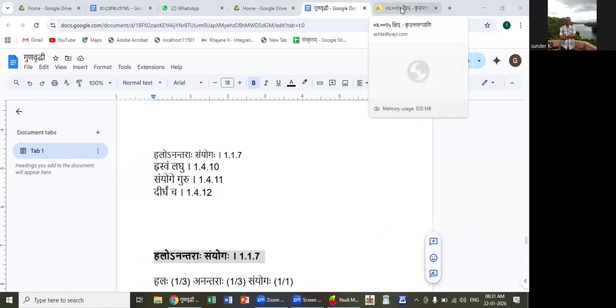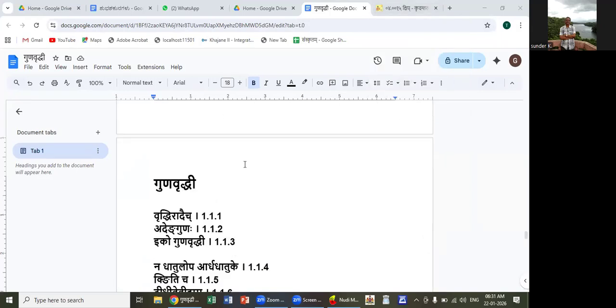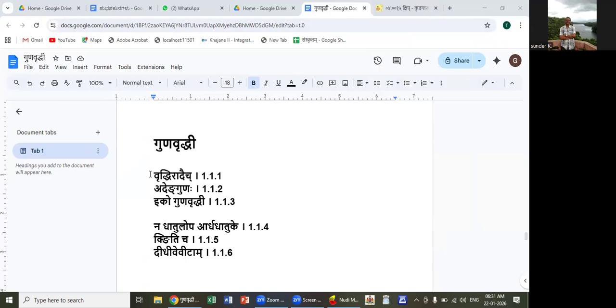In the previous class, we discussed Guna and Ruddhi. We discussed 6 sutras with respect to Guna and Ruddhi: Ruddhiradaich, Aden Gunaha, Iko Guna Ruddhi, Nadatulopa Ardhadatuke, Kniticha, Didi Vevi Tam. By Ruddhiradaich, A, I, and Au are defined as Ruddhi. They are called Ruddhi.